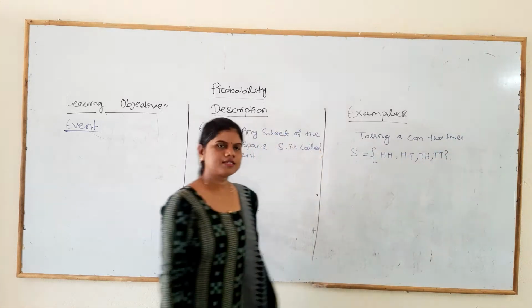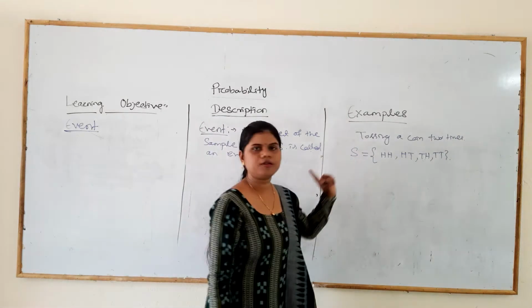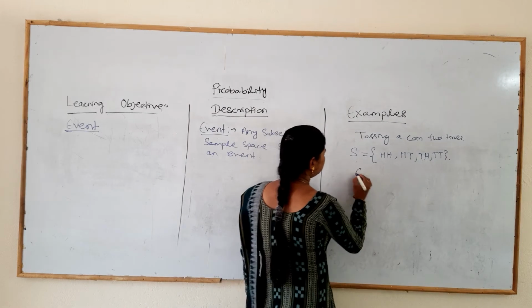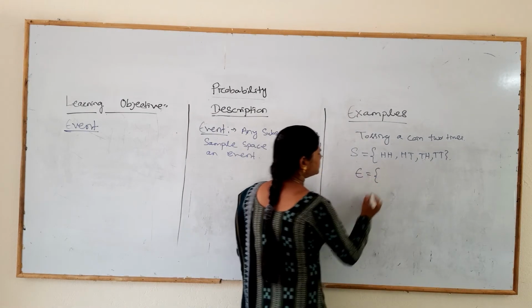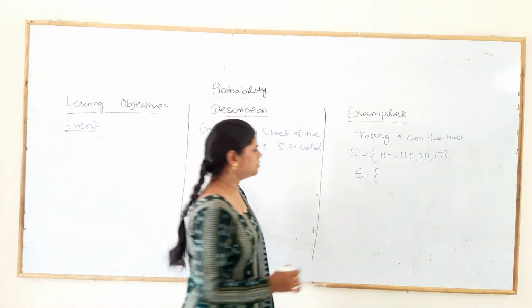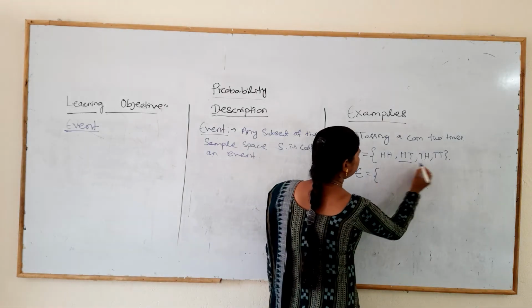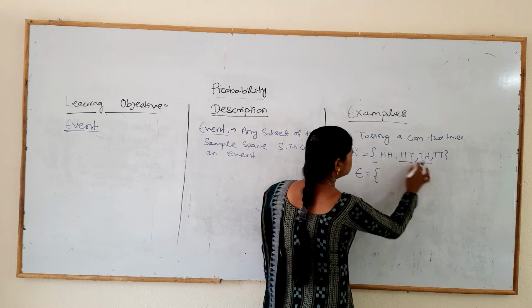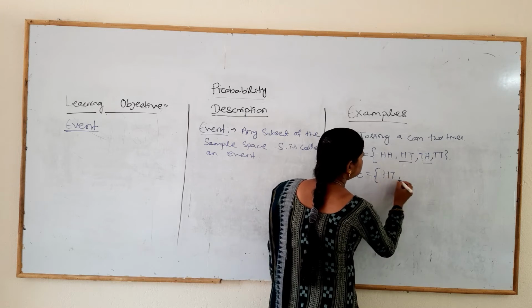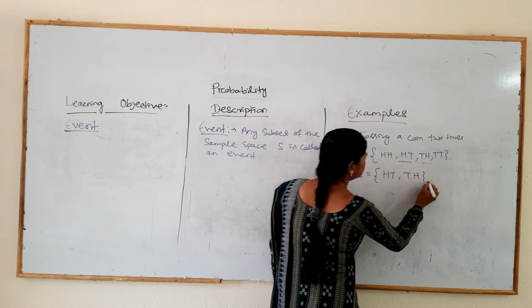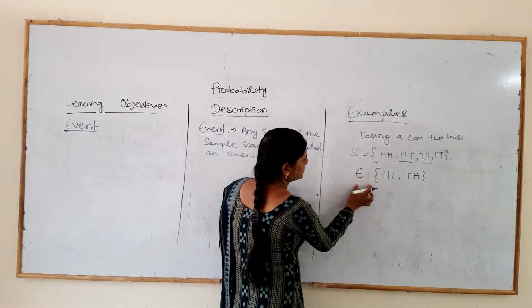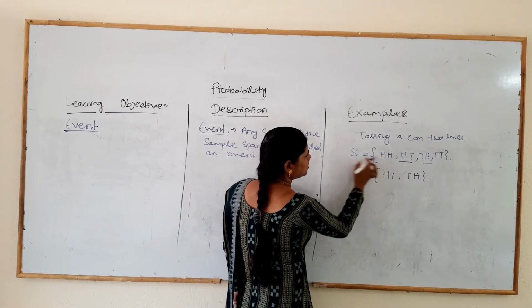These are the sample space of this random experiment. Suppose we take E as the event having exactly one head. That means exactly one head is here and here. So that is HT and TH. So E is this event, which is a subset.